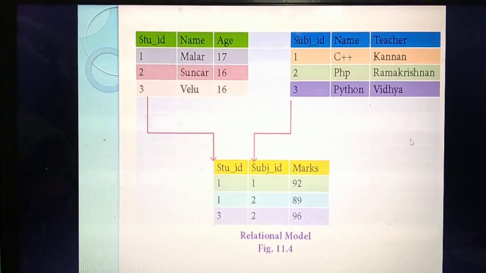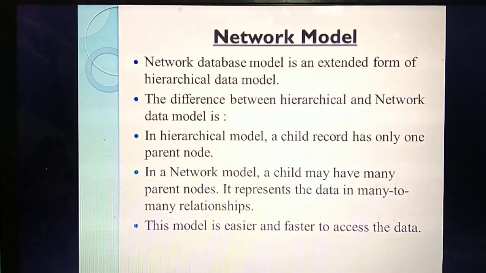Understand? This is the second model, very very important. Then the third model is the network model. This model is somewhat an extended form of the hierarchical model. So what do you mean by the hierarchical model? The first model is a tree-like structure with a parent-child relationship, isn't it? You have already studied. So this network model is somewhat extended from the hierarchical model.